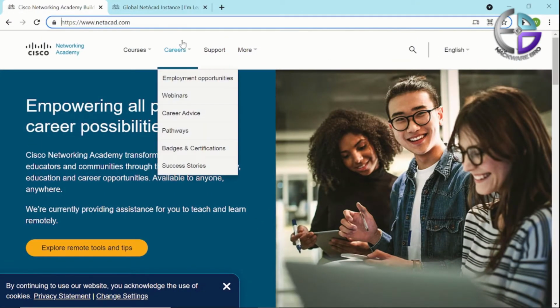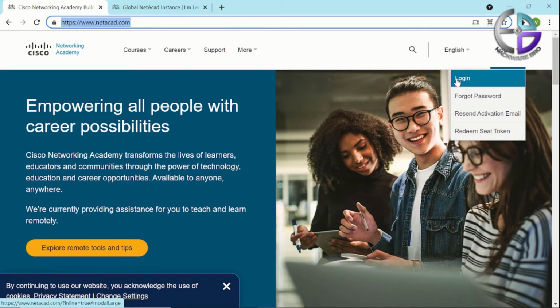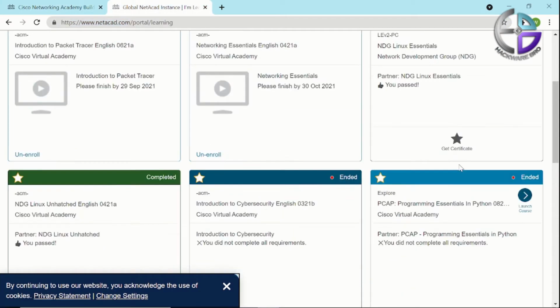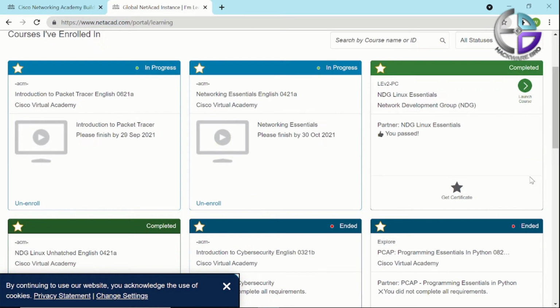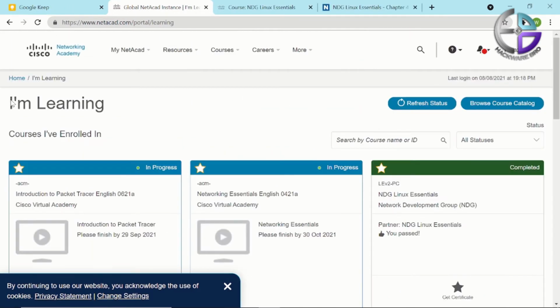After creating account, you have to go to their website NetAcad by the name NetAcad and just log in right here. Okay, after login, you can see the dashboard just like that. Okay, I have already enrolled many courses over here and completed successfully 2 courses as well. And I already completed this course, but due to some issues, it is not showing here. Okay. First of all, let me show you about Linux course.